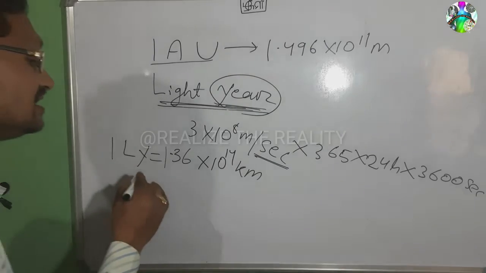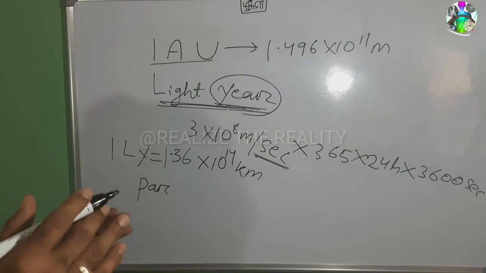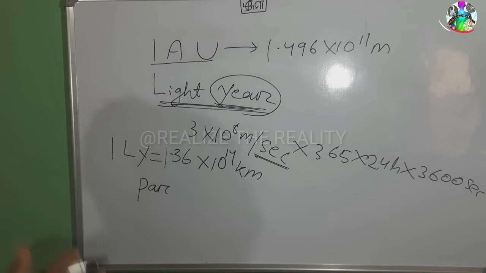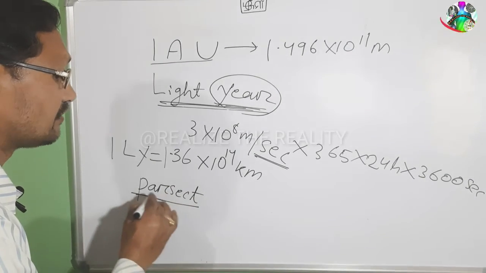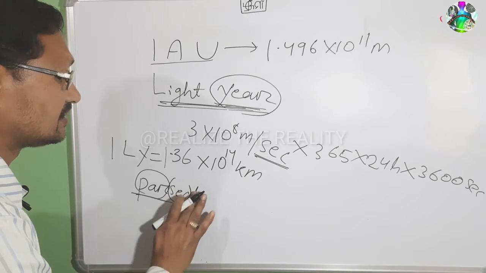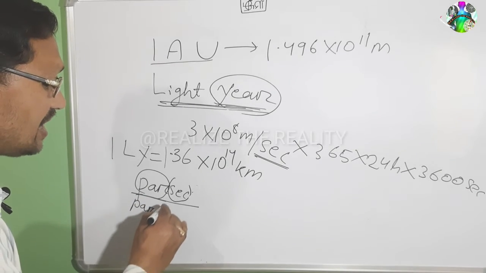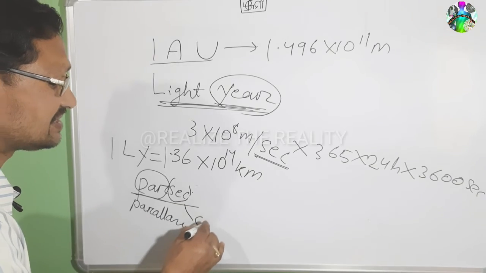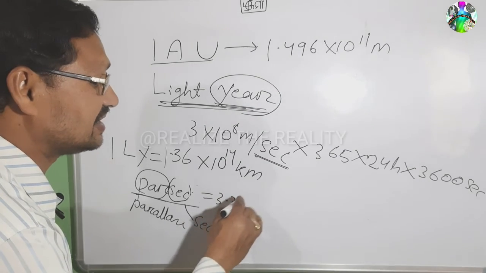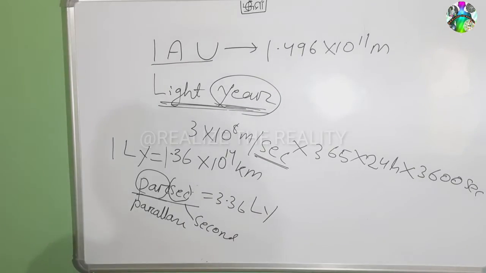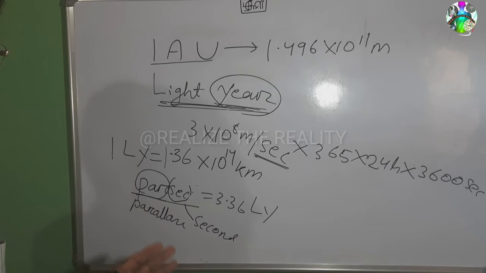Another bigger unit children, that is parsec. Parsec is the largest unit that is used in astronomical cases for research in space. Parsec is actually a combination of two words. This is not sec. Par stands for parallax, and sec stands for second. Parallax second. So 1 parsec is 3.26 light year. It is the largest unit we use for measurement of length. So these are the bigger units we use for measurement of length.